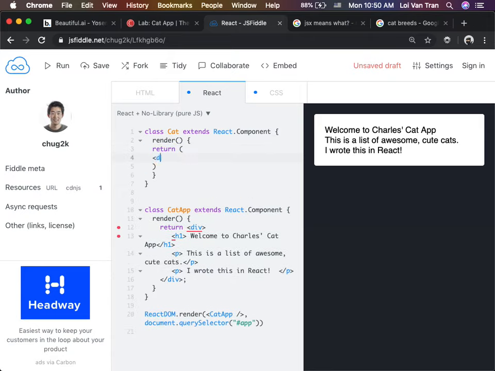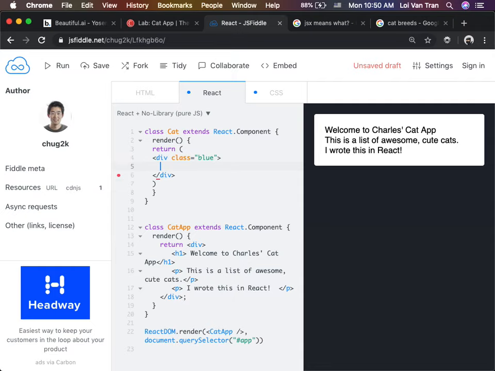So we're gonna do a div, say class is blue. When we render a cat, what do we want to render, guys? How are the cats different? What do we want to render? Name. This.props.catName.